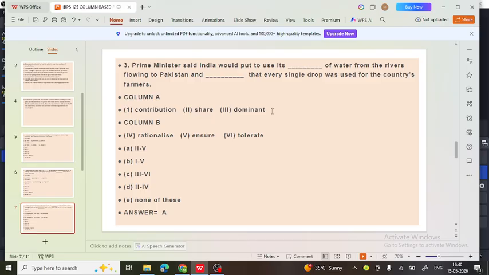Now let's put these options in the sentence so that we are able to find the correct option. Prime Minister said India would put to use its contribution of water, or its share of water, or its dominant of water from the river.